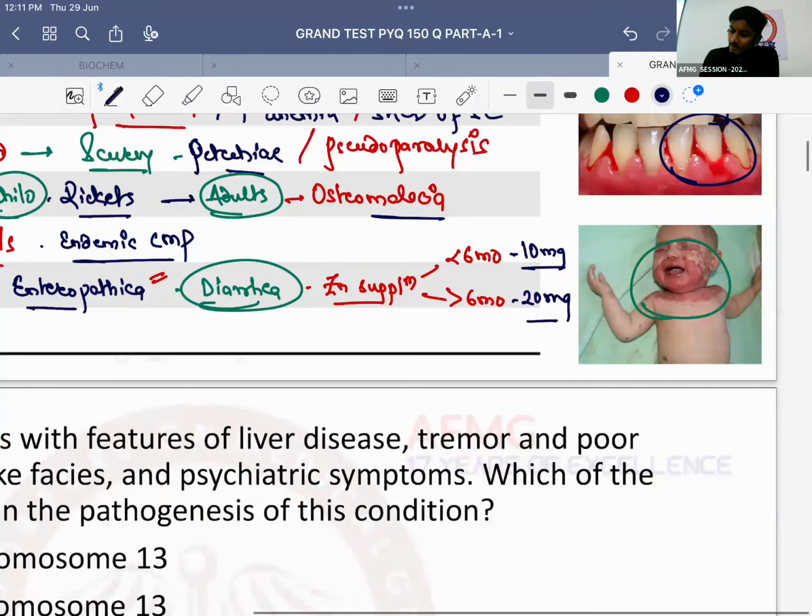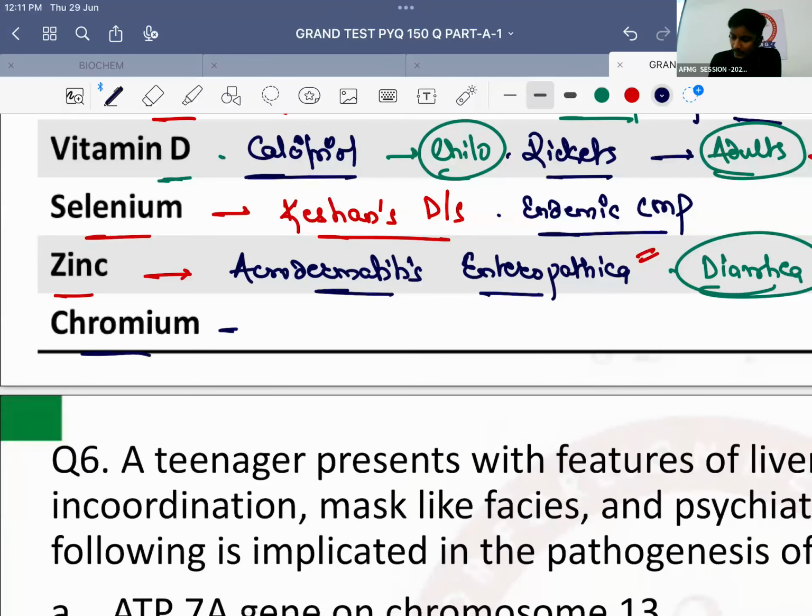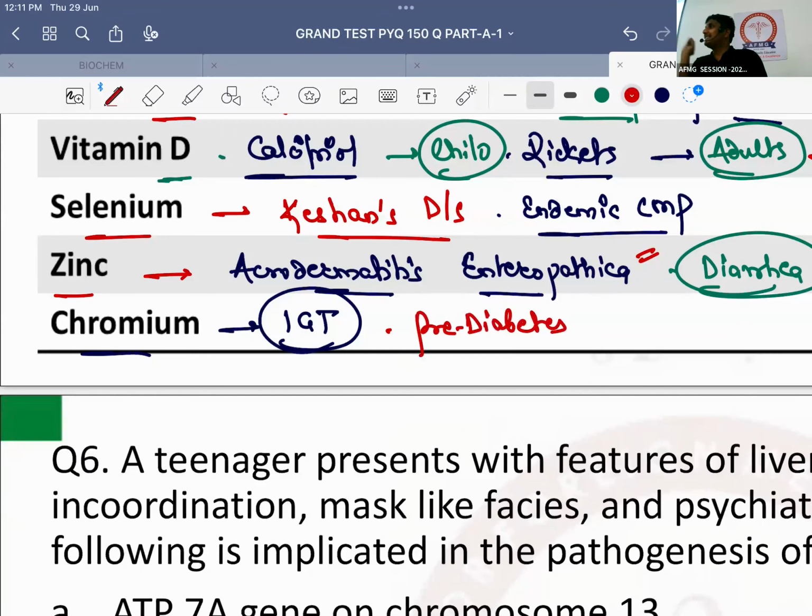Remember, chromium deficiency leads to, what is IGT? Impaired glucose tolerance. Impaired glucose tolerance means the patient does not have diabetes-level glucose, but the patient is having blood glucose levels which are high. That is nothing else but pre-diabetes. IGT means pre-diabetes. Okay? So that's important.